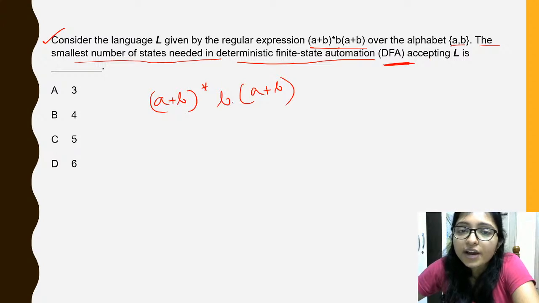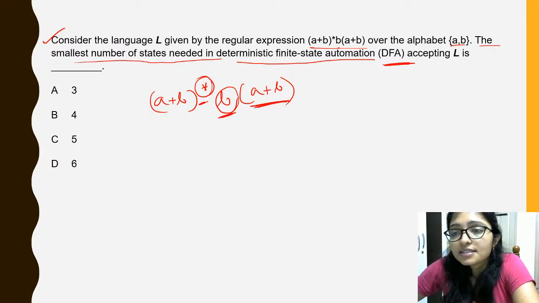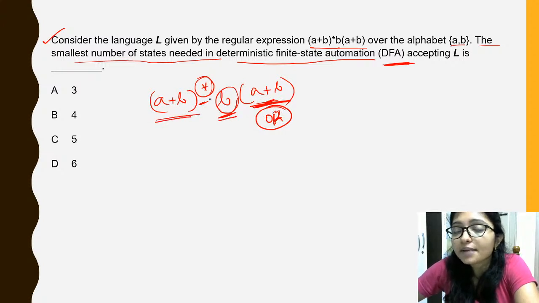Try to think what are the mandatory parts. This is the mandatory part, this is the mandatory part, but here is star, this is not mandatory, right? There can be A or B, right? Because of this there can be A or B, and this is the mandatory part, but there is star, right? So thank you, Sarita.